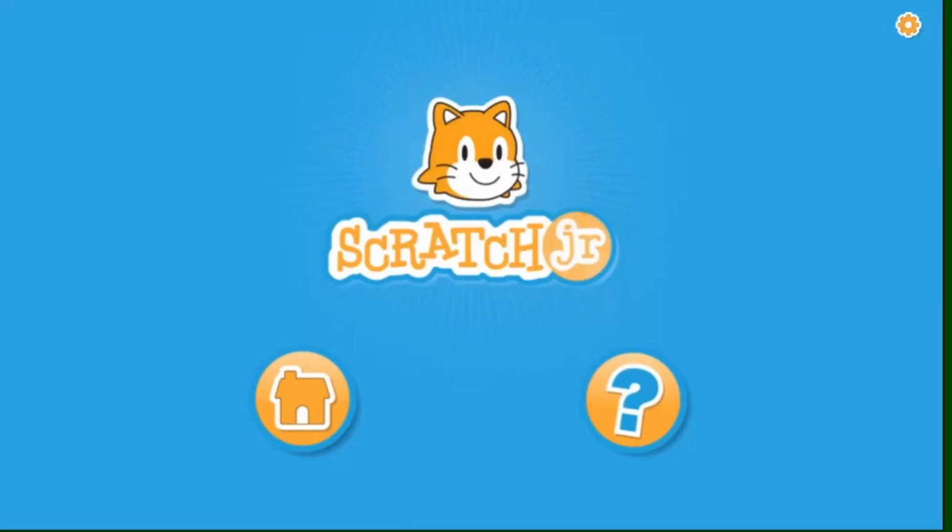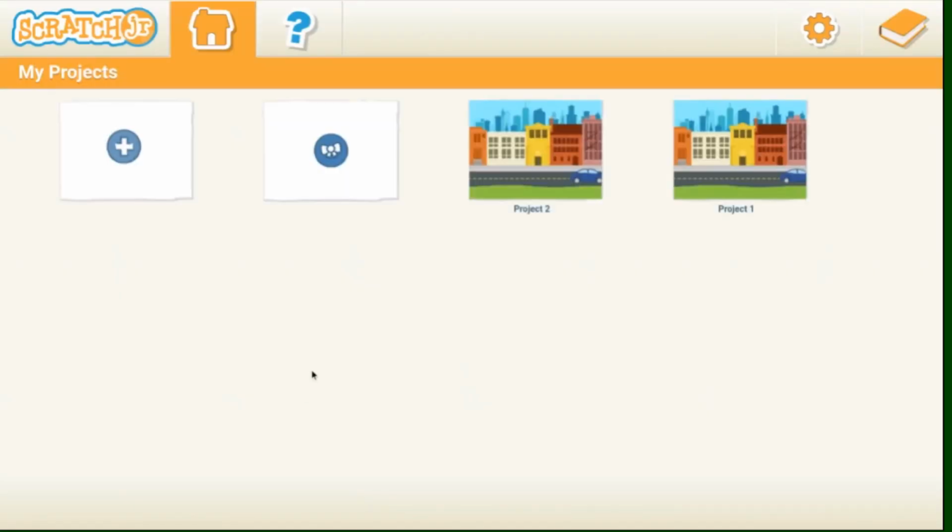Once you have downloaded the ScratchJr app, you can start to create projects. Let's take a look at one of the ScratchJr activities called Drive Across the City. We are going to get started by pressing the Home button. You can see your previously created projects, and you can add a new project by clicking the blank plus sign.